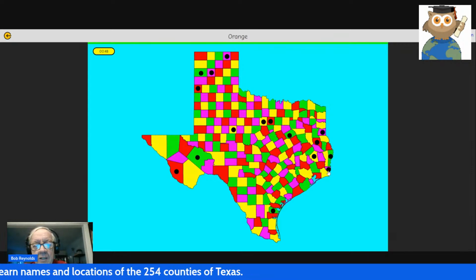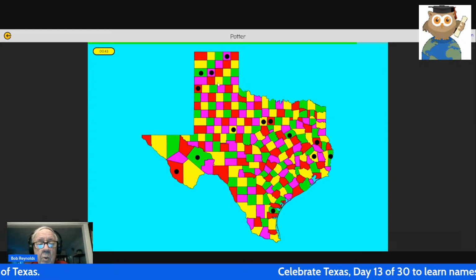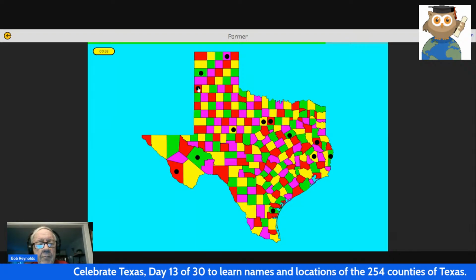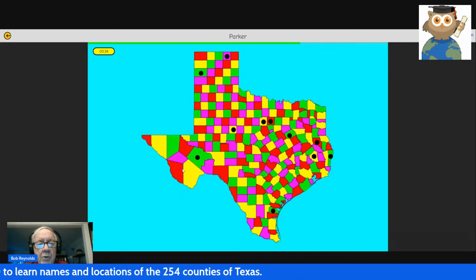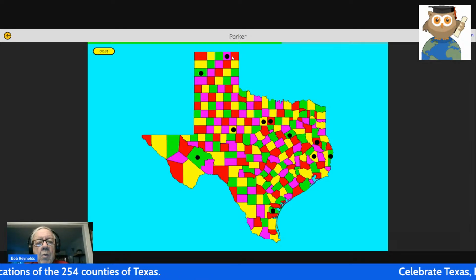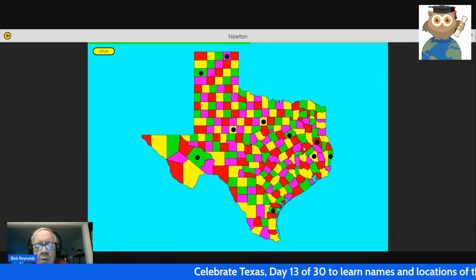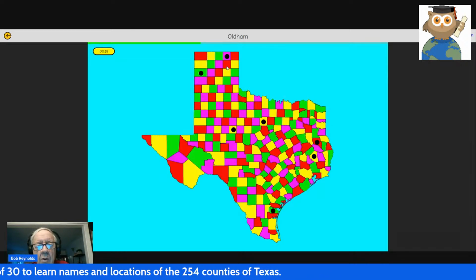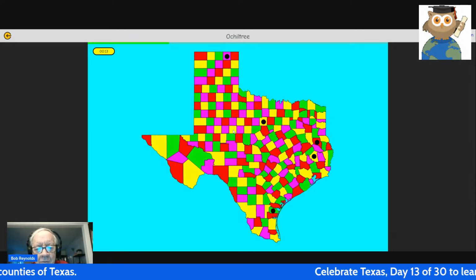We're going to go through that again. It asks for Orange, Panola. The buttons are disappearing when we click. Potter makes it easier. Parker, Parmer, Presidio, Pecos, Presidio, Parker. Where is Parker? This is Parker. Newton, Navarro, Pecos, Oldham, Ochiltree, Oldham, Nolan. It gets easier and easier.